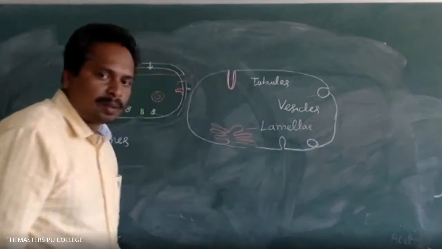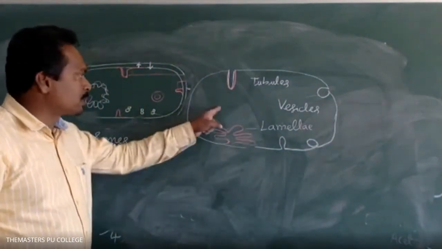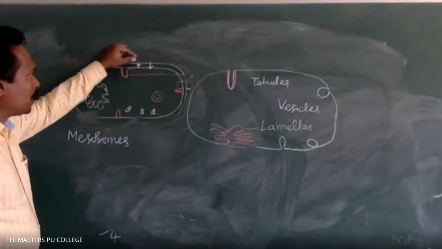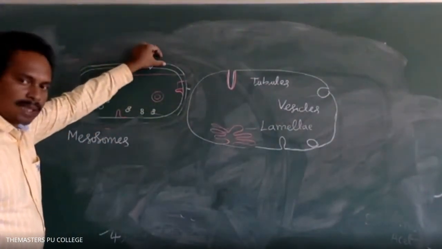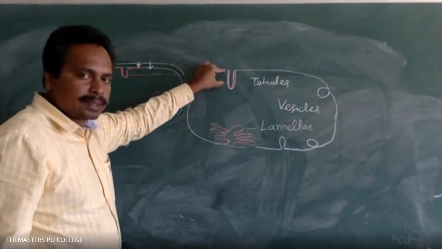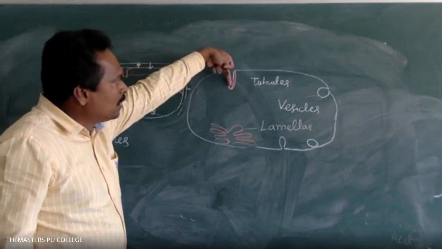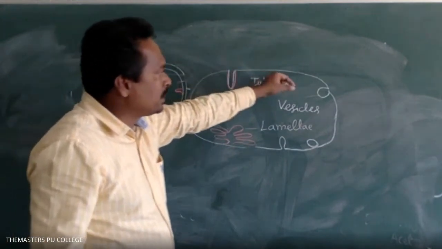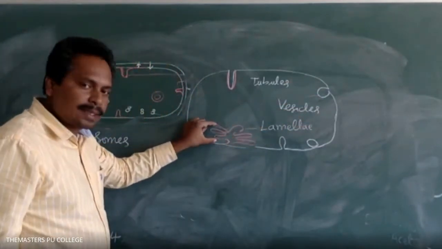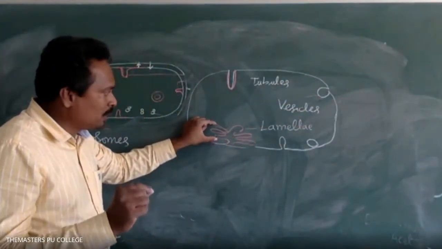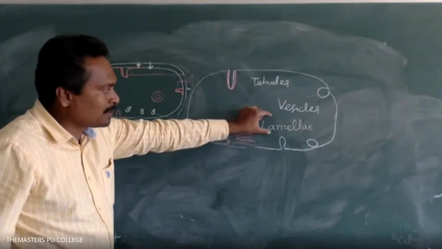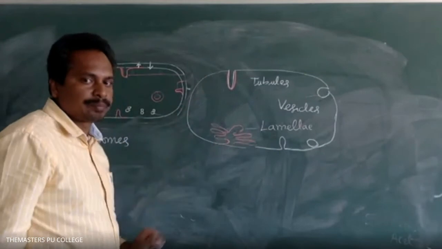So the cell membrane in prokaryotic organisms, here I draw separately the cell membrane. In bacteria, the cell envelope: the outermost layer, glycocalyx, next the cell wall, then it is followed by the cell membrane. The cell membrane forms the foldings. Some of the foldings appear like finger-like projections, some are spherical in shape, and some of the foldings consist of several branches. Such types of structures are called membrane.